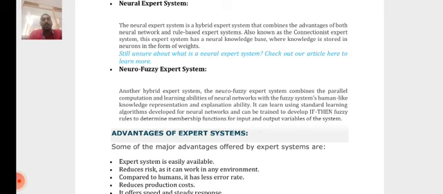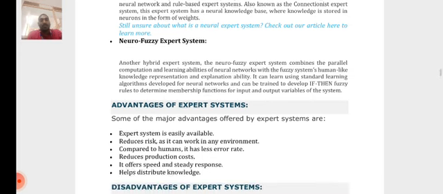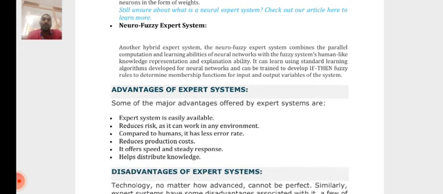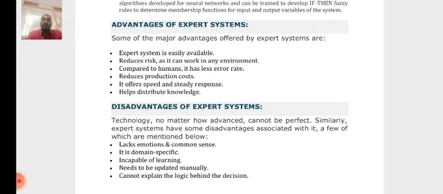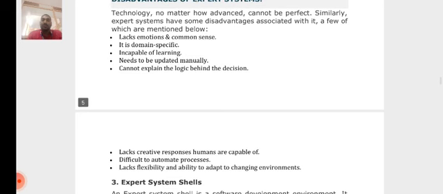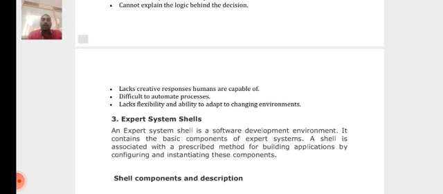And what are the advantages of expert systems? Some of the major advantages: the system is easily available, reduced risk, it can be deployed in any environment, compared to humans the error rate is lower, it reduces production cost, offers steady responses, and helps distribute knowledge. And disadvantages of expert systems: they lack emotion and common sense, are domain specific, are incapable of learning, need to be updated manually, and cannot explain the logic behind decisions. So these are the disadvantages. And another topic is expert system.